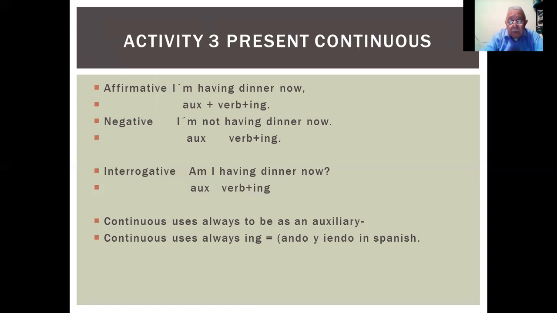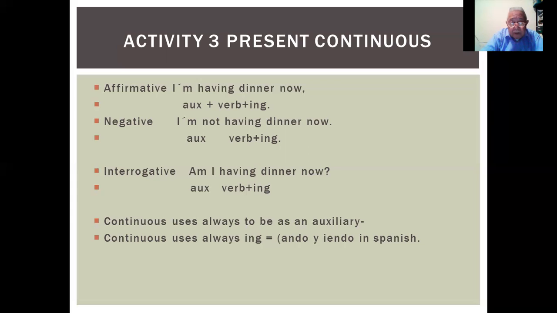Where the am is the auxiliary and have plus ing is the verb. Okay, dinner is just a noun, comida, yes, this is un sustantivo, no? But am, which is the apostrophe, am is the auxiliary of to be plus verb plus ing.